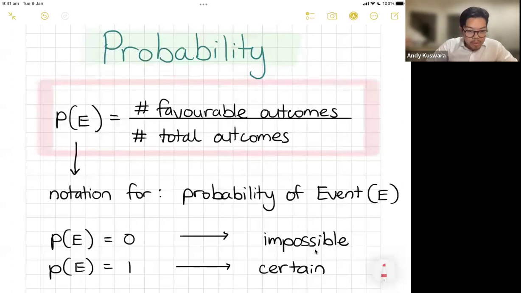If I write the probability of an event equals 0, that means it is straight up impossible. It will never happen ever. If my probability of an event is 1, that means it's certain. That means all of our probabilities lie between this range of 0 and 1. You cannot have a negative probability. You cannot have a probability greater than 1. Okay, hopefully that makes sense.